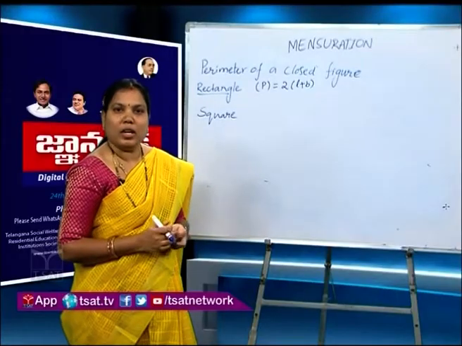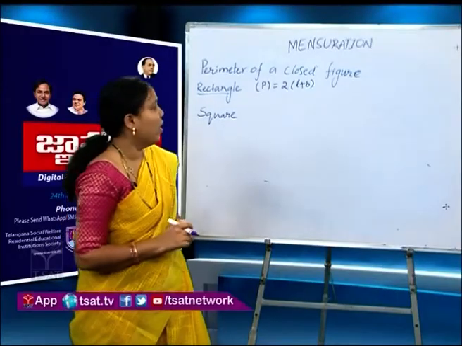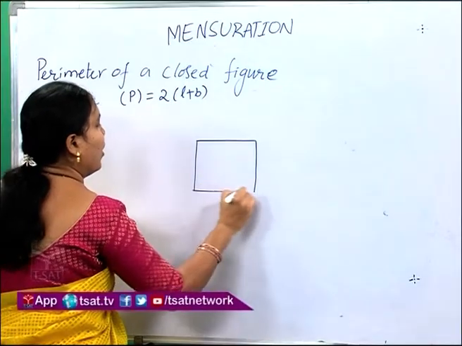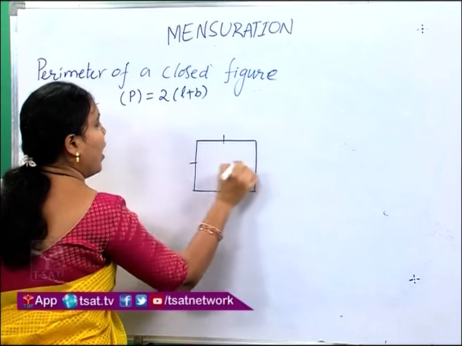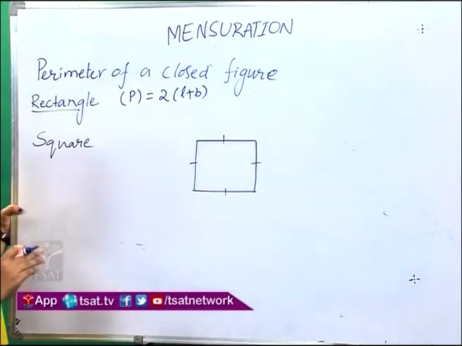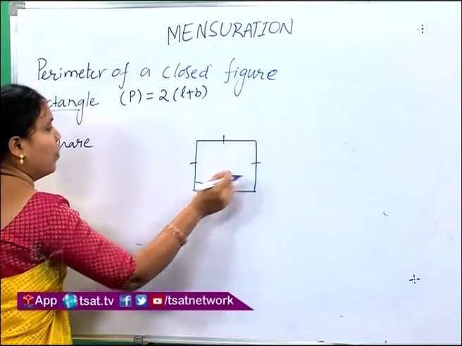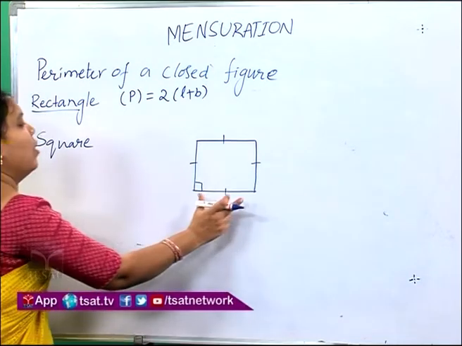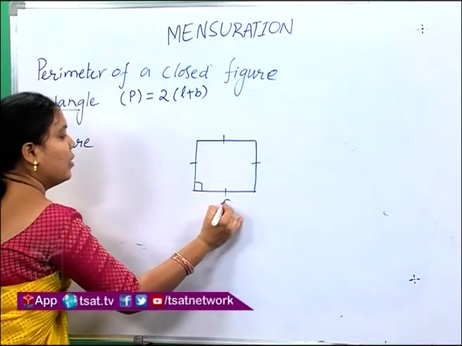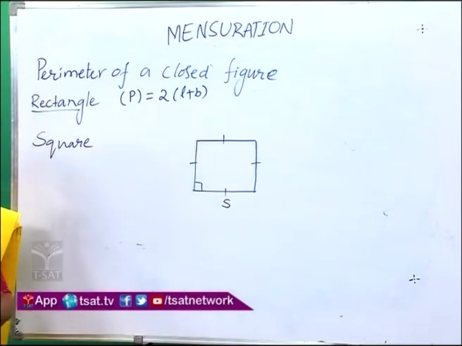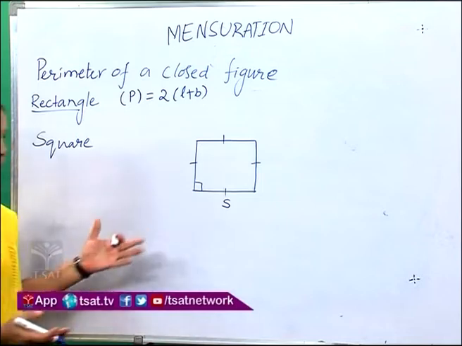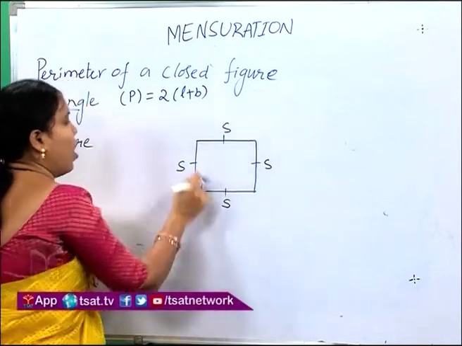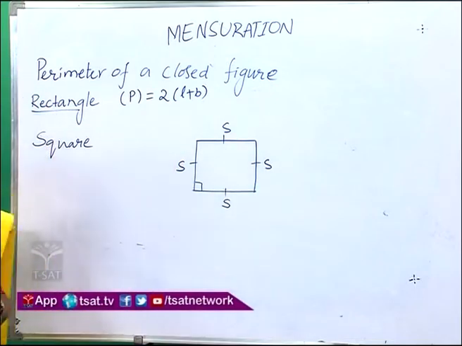A square is also a quadrilateral in which all its sides are equal in length and all interior angles are equal in measure, then it is a square. If one side of the square is S, what about the other sides? Obviously the other sides are also the same, because in a square all four sides are equal in measure.